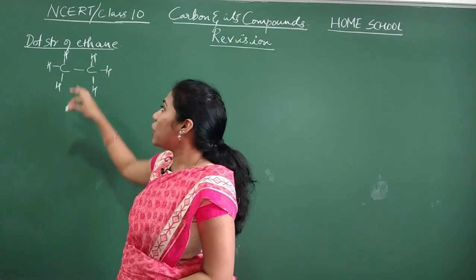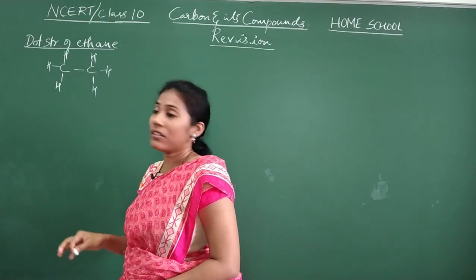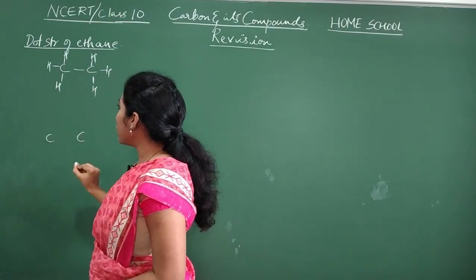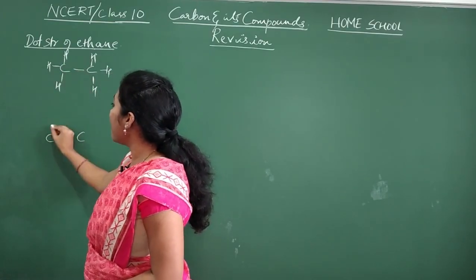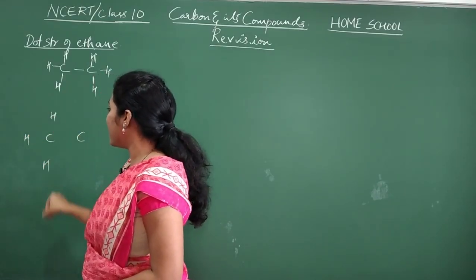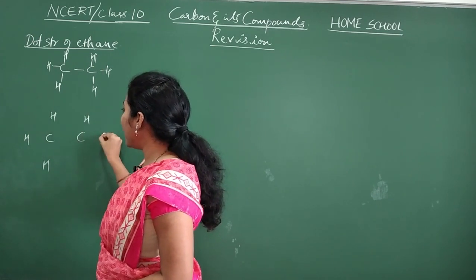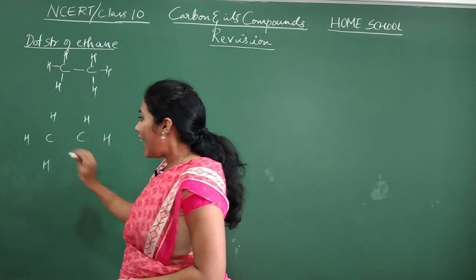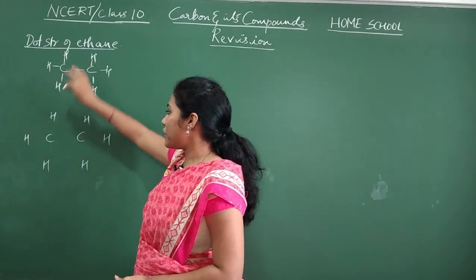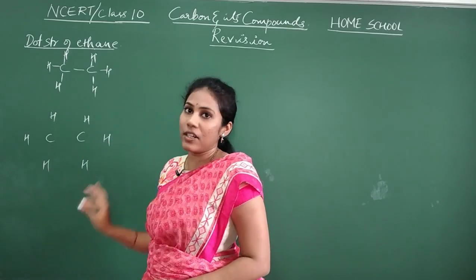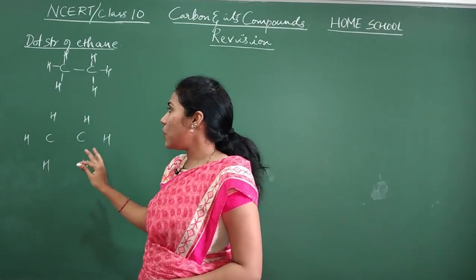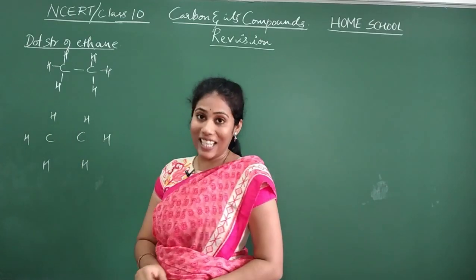Now you have to show the dot structure for this molecule. So how do you show? See, observe carefully, 2 carbons I mentioned. Just without the bonds, mention the position of atoms. One hydrogen is here, another one here, third one is here. Again for this carbon you have 3 hydrogens, second one and third one. I didn't mention any bonds, that's it. Okay, so remaining structure wise is similar. Just bonds are not there, that's it. Okay, instead of bonds, try to mention the valence electrons present in every atom here.